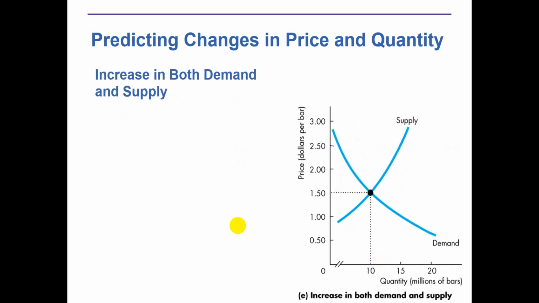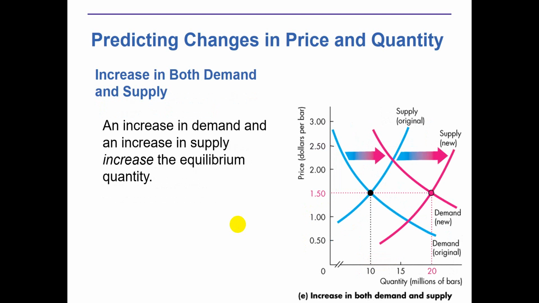Next, if you see an increase in both demand and supply, what will happen if both demand and supply increase or decrease? Definitely there are two simultaneous effects. For example, an increase in demand and an increase in supply increases the equilibrium quantity. The first one is the demand increases for any reason.